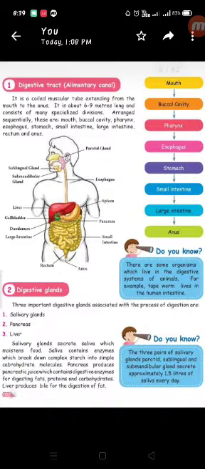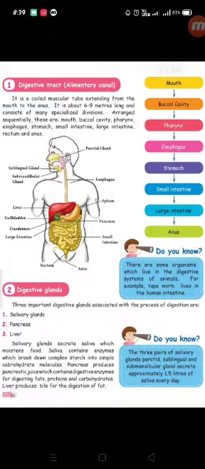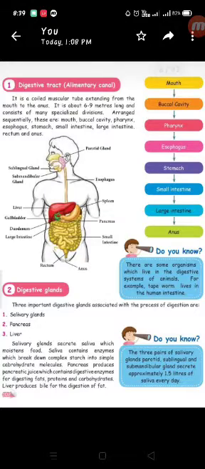In the previous video we learnt about the organ system and what an organ system is. The first organ system is the digestive system, and the digestive system is of 2 parts: the first one is the digestive tract and the second one is the digestive glands. Okay, let us see what is the digestive tract.